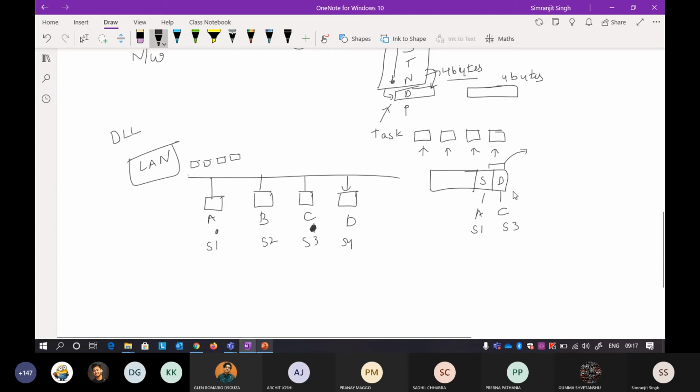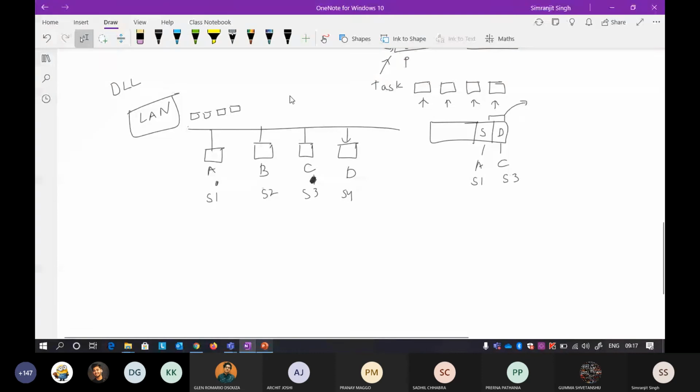If you are at A and you want to send a frame, there is another station in between, that is B, and then it goes towards C. It is meant for C, but now the problem is: when C is accepting a message, does it mean that C is continuously looking for a message?